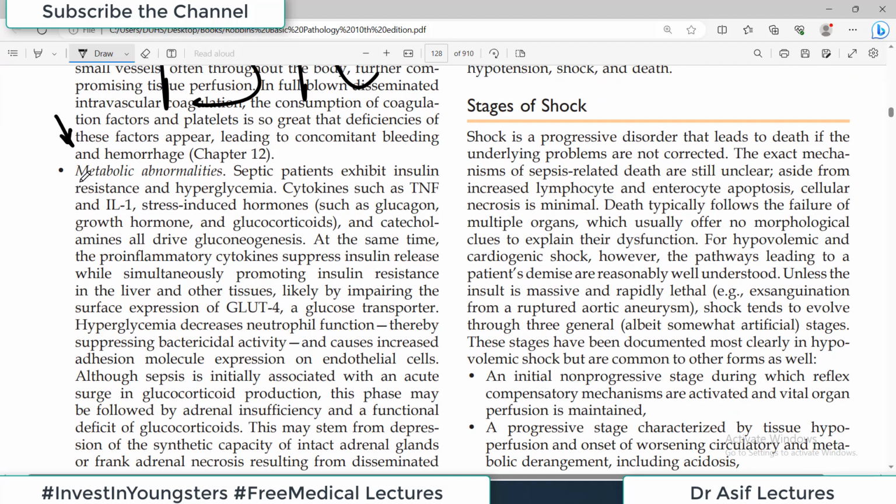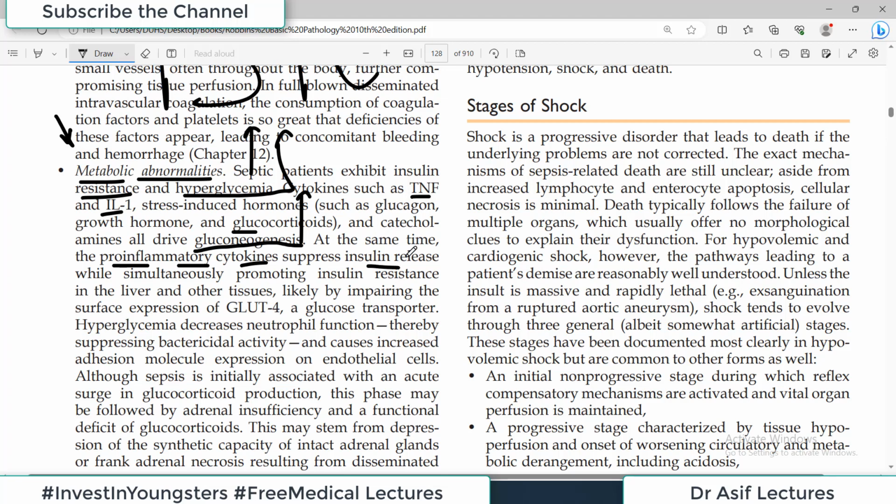Another characteristic feature is the metabolic abnormalities. Septic patients exhibit insulin resistance and hyperglycemia. Cytokines such as TNF, IL-1, stress-induced hormones such as glucocorticoid and glucagon and growth hormone and catecholamines all drive gluconeogenesis. So, चूंकि there is gluconeogenesis happening and there is insulin resistance, so overall effect is increased blood glucose level and hyperglycemia. At the same time, the pro-inflammatory cytokines suppress the insulin release.